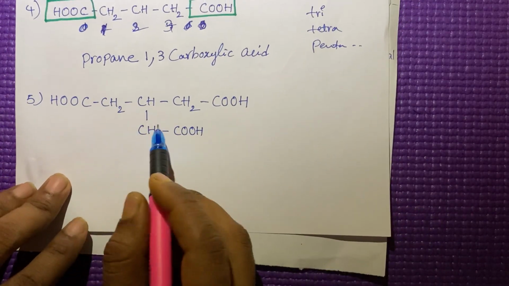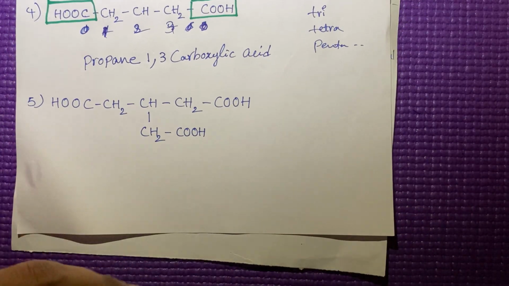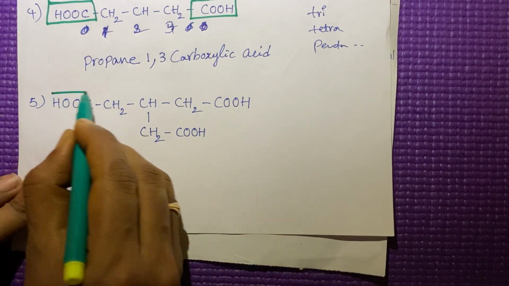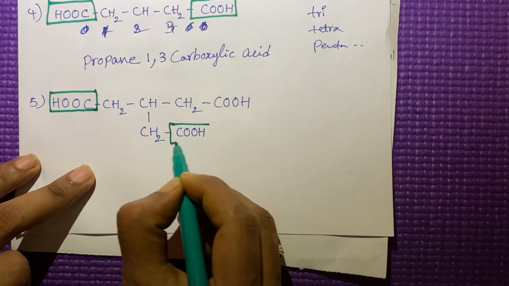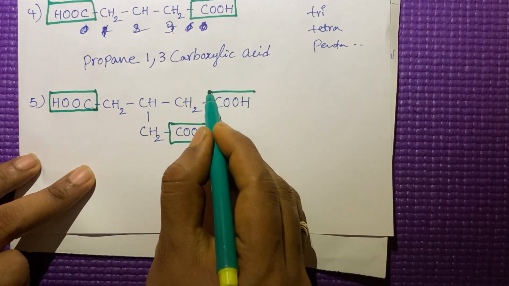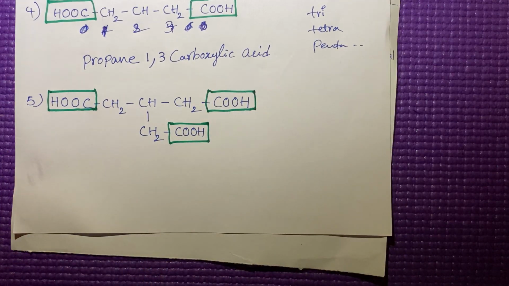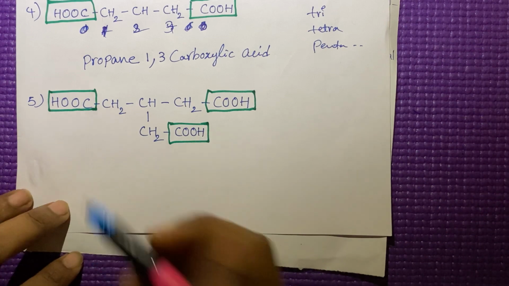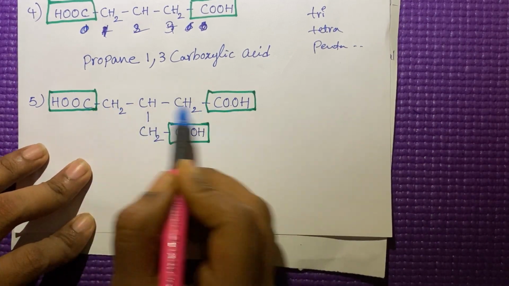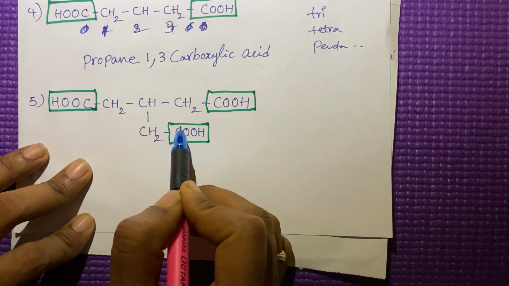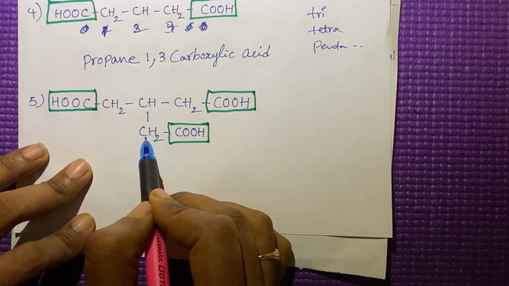Next, for this compound, see here how many functional groups are there. The same functional group here also repeated. For this kind of compound, how can you give the numbering? See here, these two carboxylic acids are included in the parent chain, but the third one is not included in the parent chain.